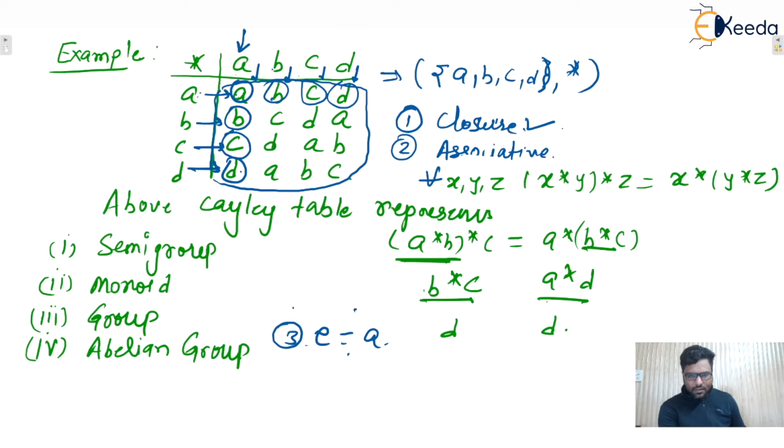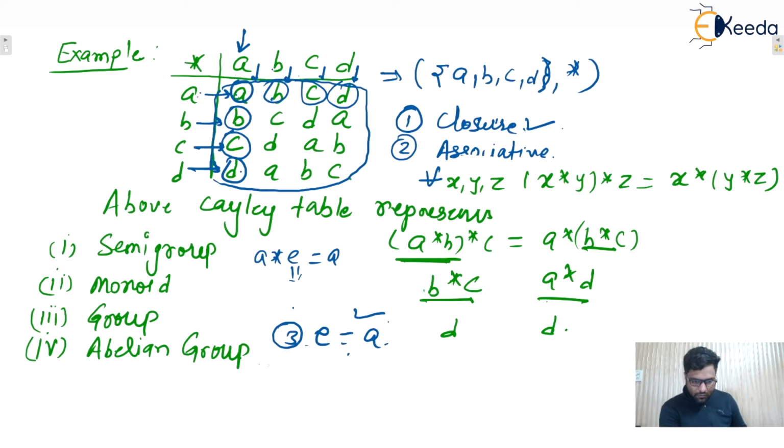A only. Yes, so we can say that if A star E is A, then E is known as what? Identity element. And remember, the identity element for the entire group is unique. Only one identity element will be there. Then only we can say that yes, the identity property is satisfied, isn't it? So the existence of an identity element means it must be unique.